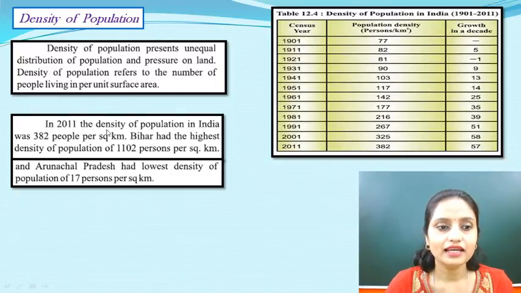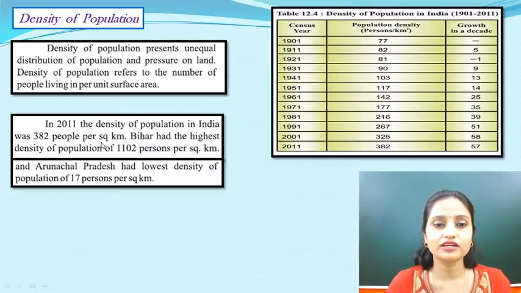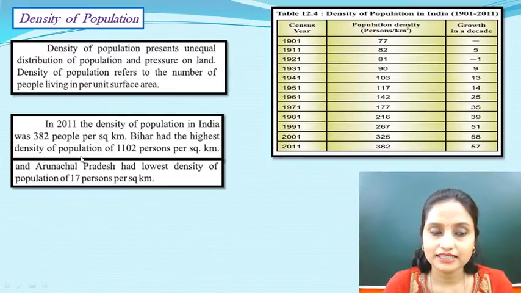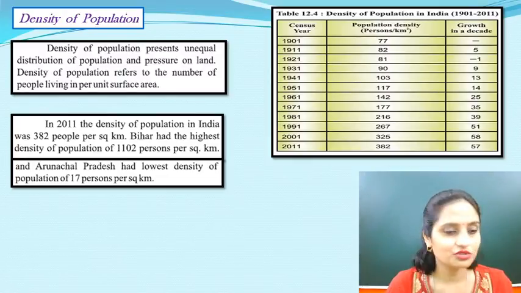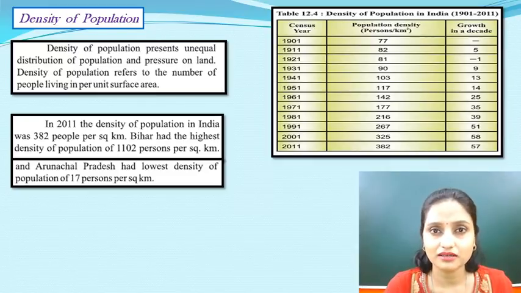In 2011, the density of population in India was 382 people per square kilometer. That is, how many people live in one square kilometer? 382 people. Bihar had the highest density of population, 1102 persons per square kilometer. So Bihar is so hugely populated that more than 1000 people stay per square kilometer.